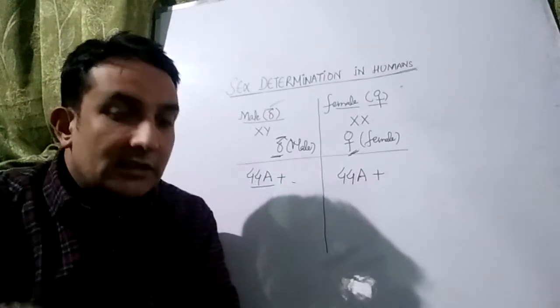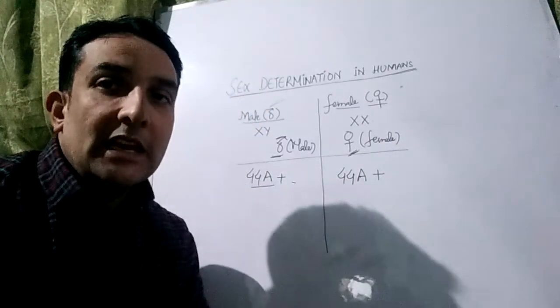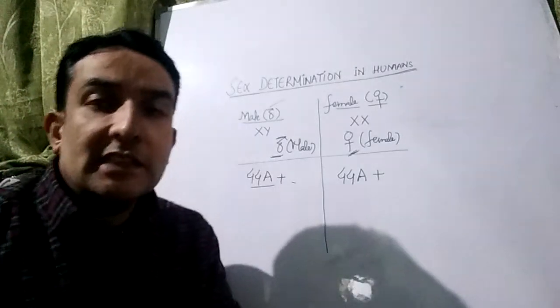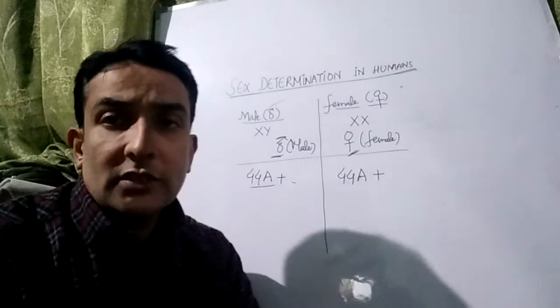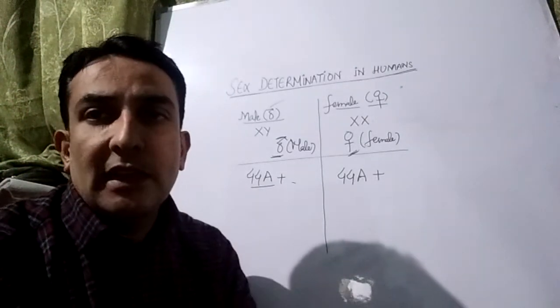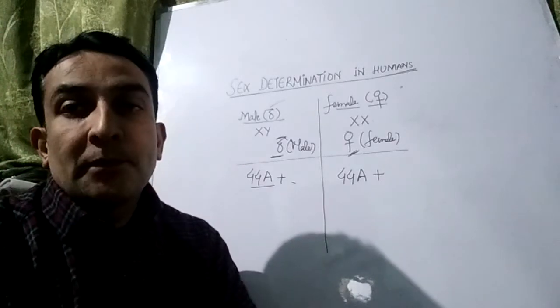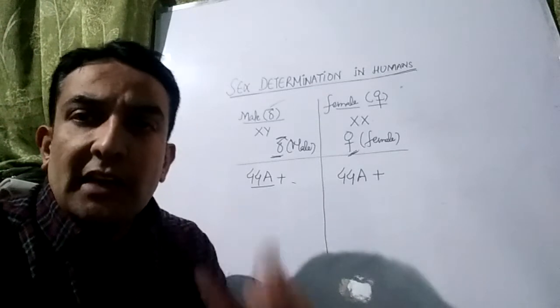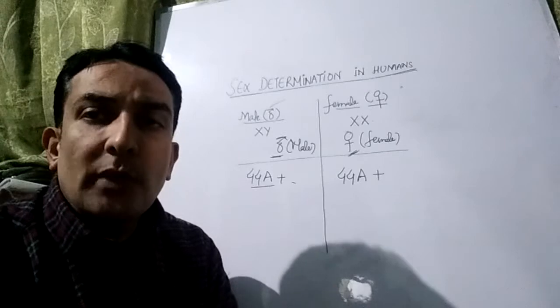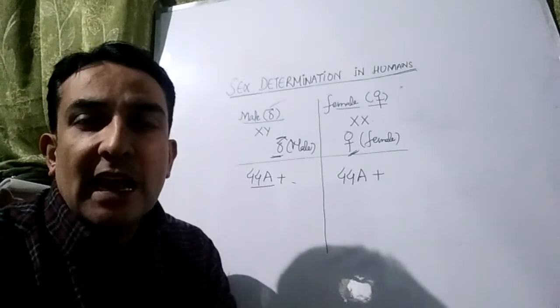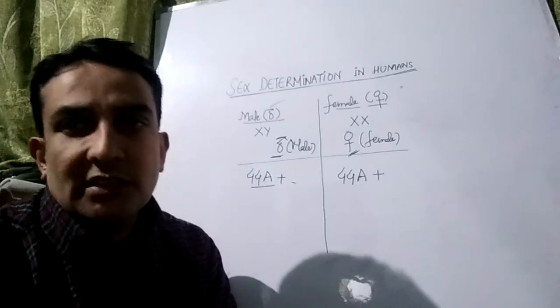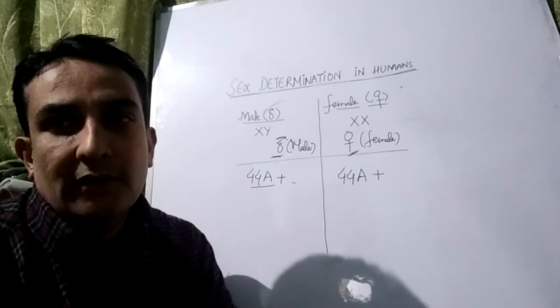Remember this point, that in the case of males as well as females, they are the same. The genes which they bear in males, they also bear in females, as the somatic characteristics are the same in males and females.